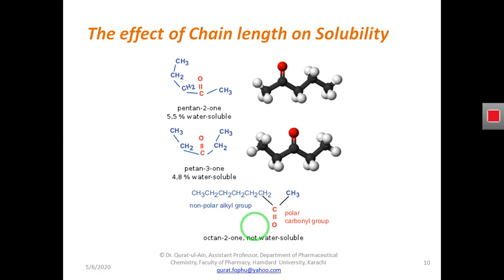Number two, a ketone having two equal alkyl chains will have less solubility as compared to a ketone having two unequal alkyl chains. As in this case, you can see this molecule of ketone is having two unequal alkyl chains, so it is having higher solubility as compared to this molecule of ketone that is having two equal alkyl chains.